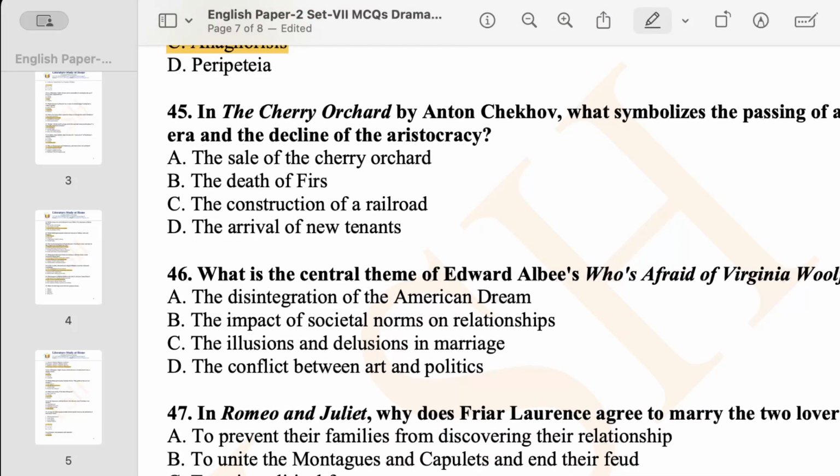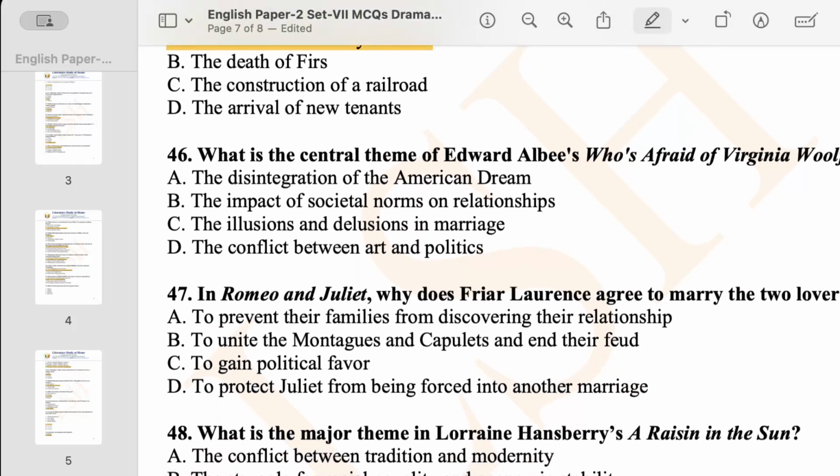In the play The Cherry Orchard by Anton Chekhov, what symbolizes the passing of an era and the decline of the aristocracy? It is the sale of the cherry orchard itself. Option A is the correct answer.